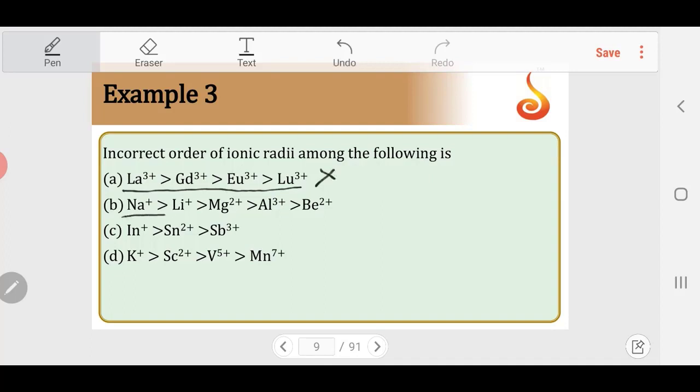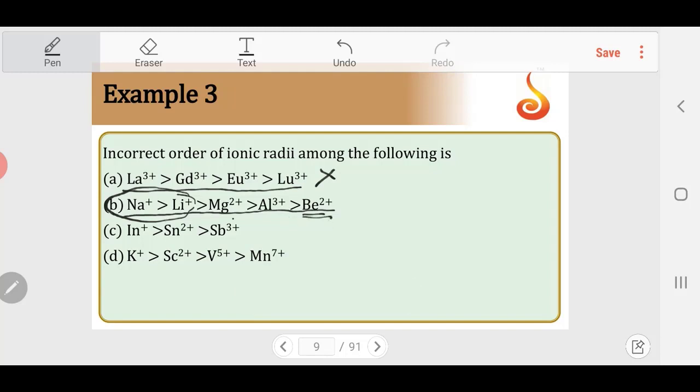You can see here sodium, lithium, magnesium, aluminum, beryllium. Sodium and lithium are monovalent cations. Magnesium and beryllium are divalent cations. Aluminum is 3 plus. Sodium, magnesium and aluminum are in the third period. Lithium and beryllium are in the second period. Lithium and magnesium have a diagonal relationship. Lithium and magnesium are almost of the same size, but lithium is slightly larger than Mg2+. But Al3+ is definitely smaller in size compared to Mg2+. Beryllium has 2 positive charges and a small size.